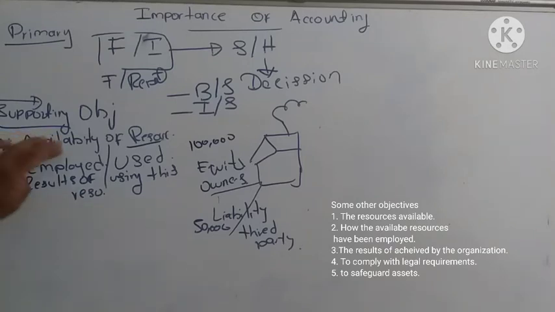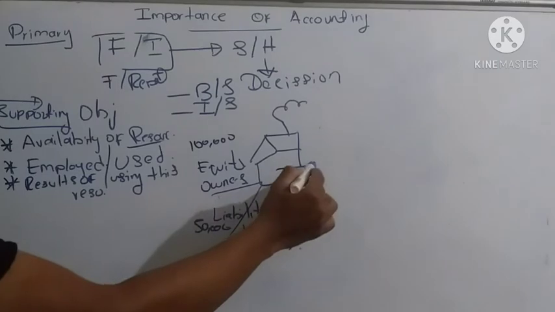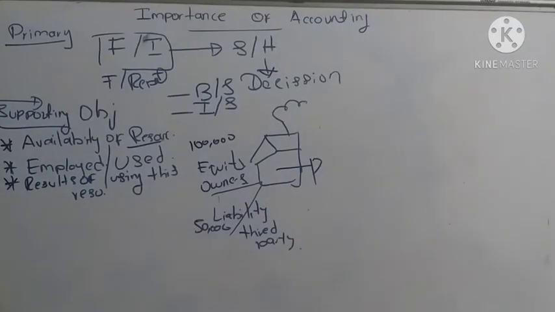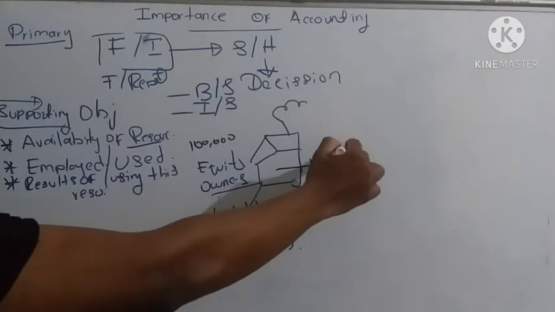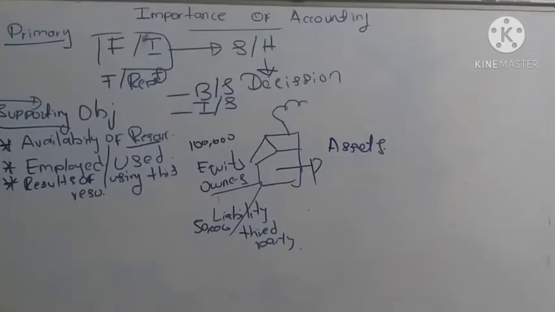Second, how these available resources have been used. So assets. The organization will get these resources from owners and third party, then use those resources for investments. The organization will invest those resources, and that is known as assets, right?